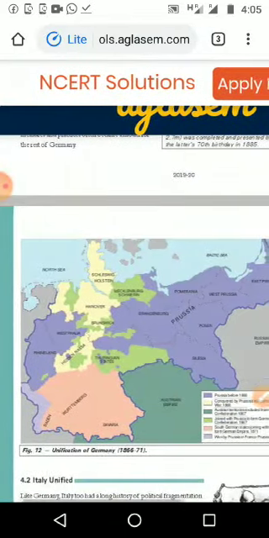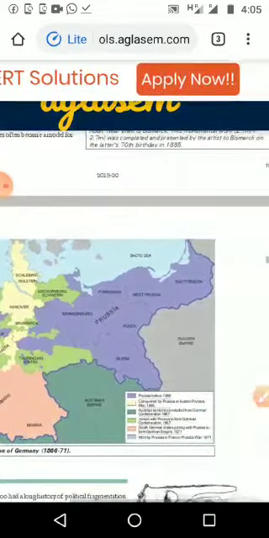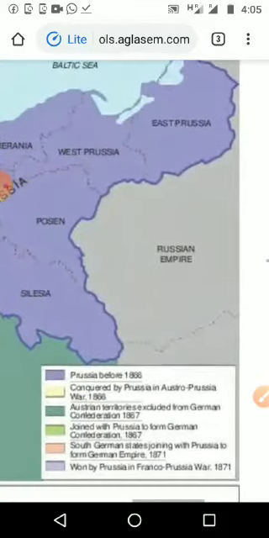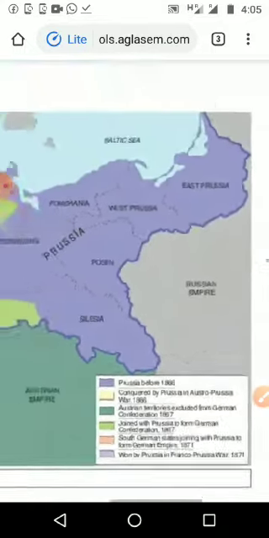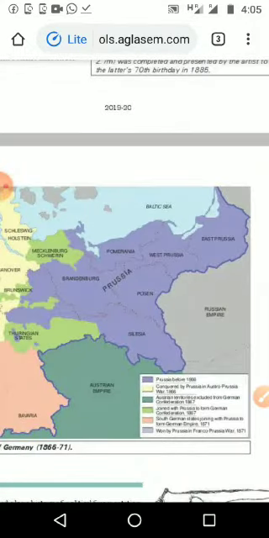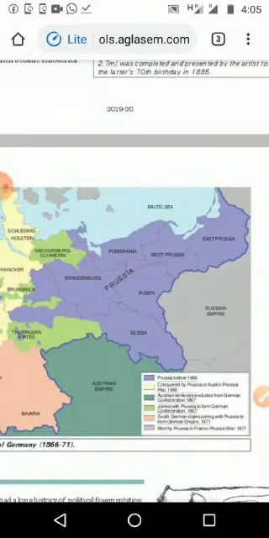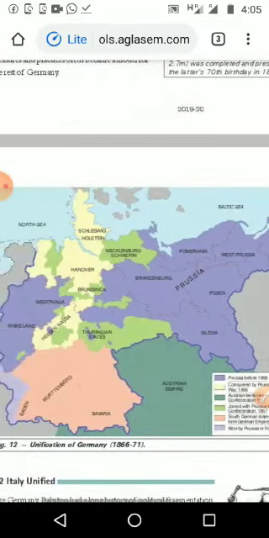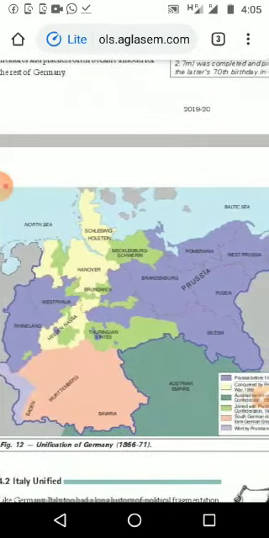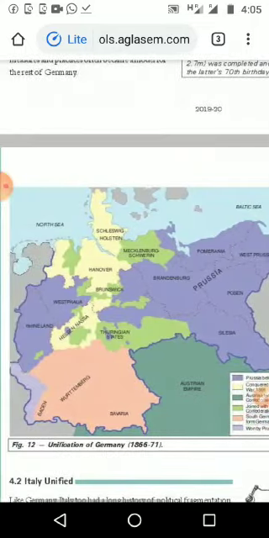Unification of Germany. That time the blue color is given to Prussia before 1806. What happened in Prussia, that we are going to see, then what happened in 1860, one by one, area by area, and it all together is going to become Germany in the future, means unification of Germany by 1871. It is starting with 1866.